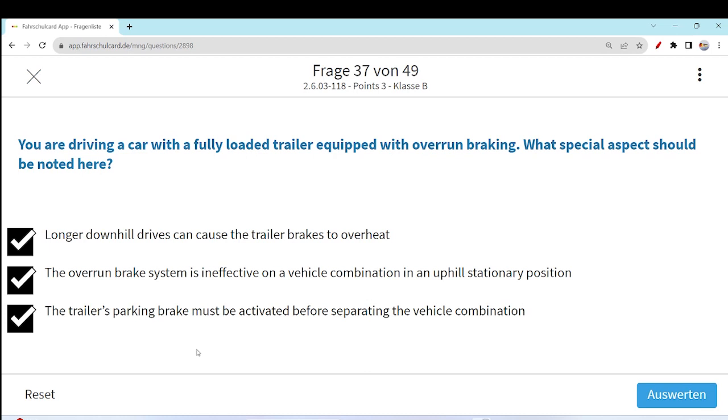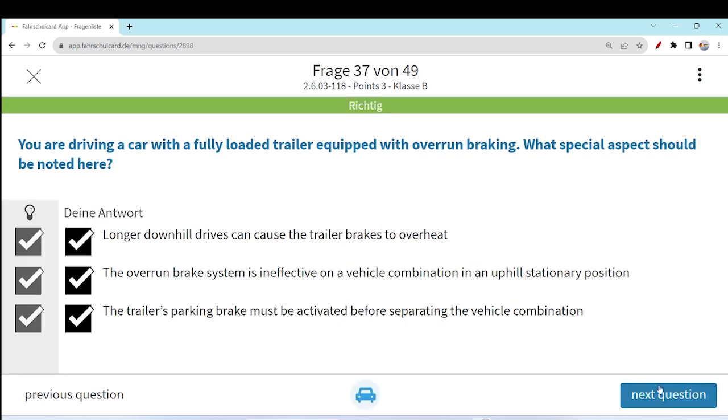So whenever you are going to separate the vehicle combination, for example, you are separating the trailer from the car, first of all activate the parking brake system, because you are going to park the trailer now separately, so its brake should be activated. So all three options are correct, and I think they are pretty straightforward.